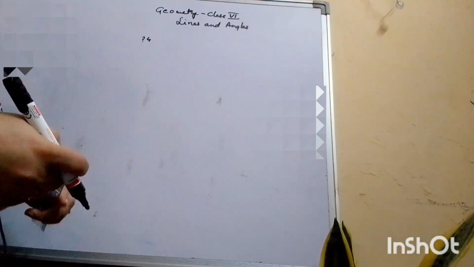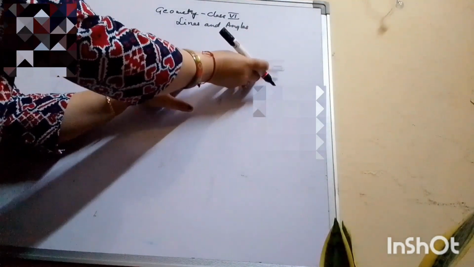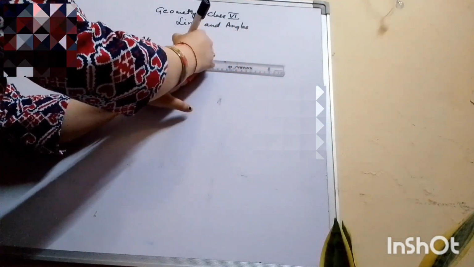Why I am saying line? Because at the overhead there is a line with two arrows at the end, so you can pronounce it as line OP. So we will start with the straight line